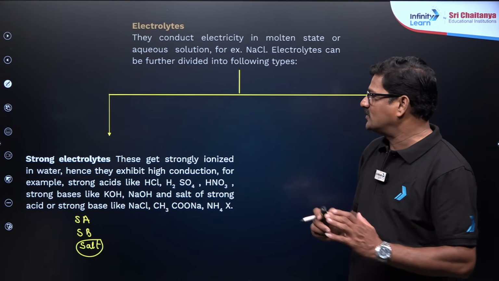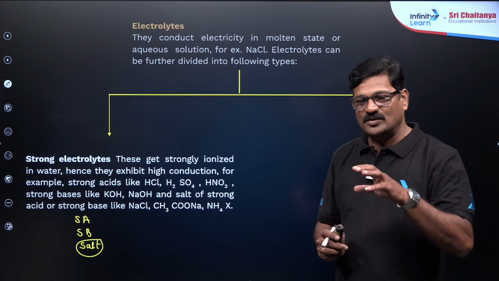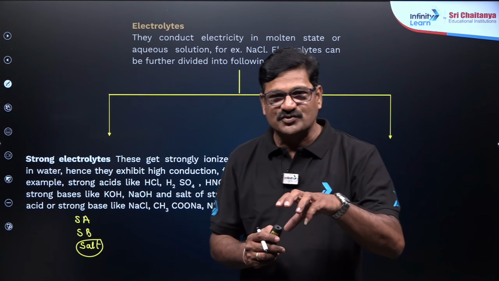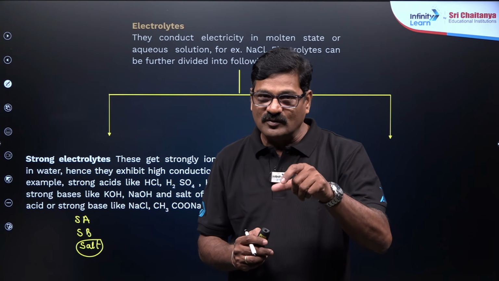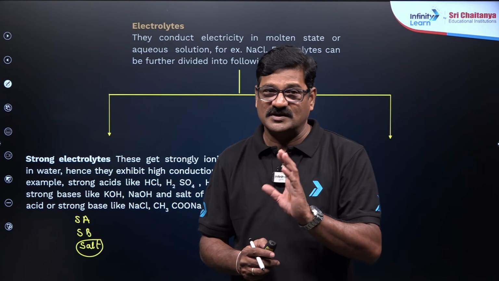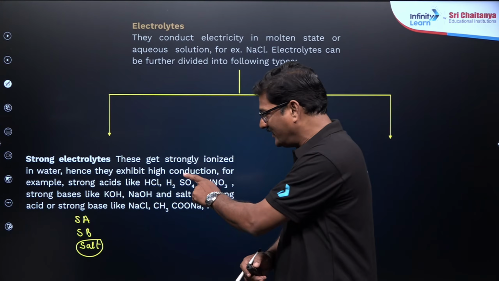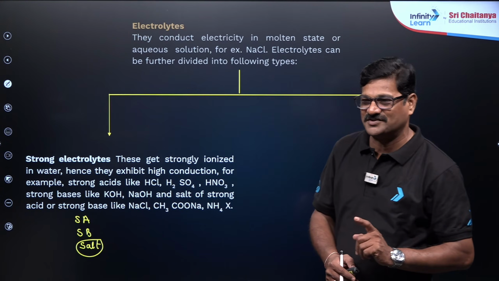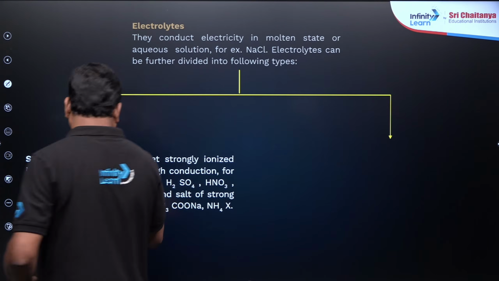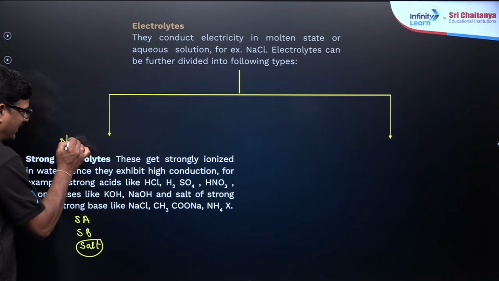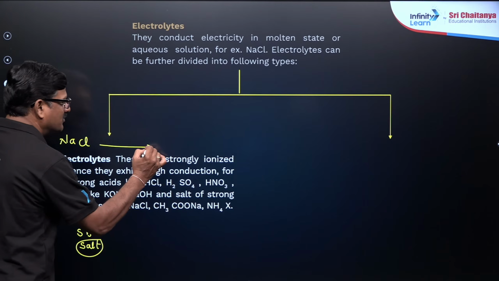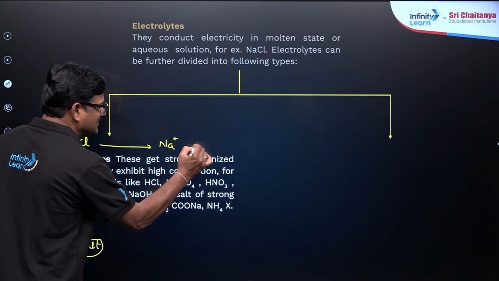So this is about the strong electrolyte. In ionic equilibrium questions, you need to know which is a strong electrolyte and which is a weak electrolyte. That is important, and the tricks and tips will be there in my session. A strong electrolyte ionizes completely. NaCl is going to be Na plus and Cl minus.